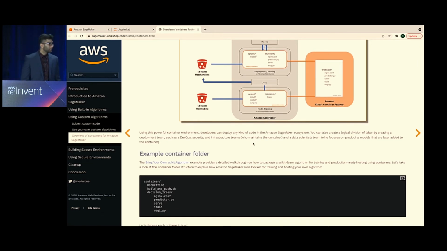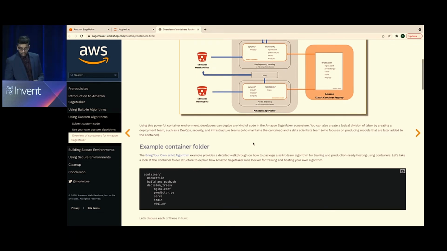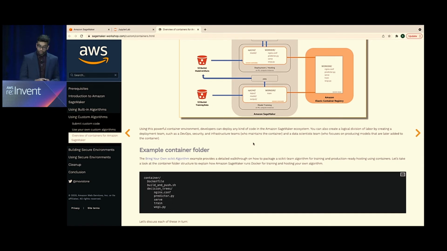So what we do, everything in SageMaker is containerized. And SageMaker is directly also integrated with Elastic Container Registry, where you can build and push Docker images. So what we ask is when you have a custom framework, in a Docker file, can you provide the dependencies needed for that framework? What do you need to install LightGBM and work with that? And then we give the setup. Underneath the hood, our inference is being conducted in a Flask web server. So the main parts that need to change are this predictor.py and this Docker file.